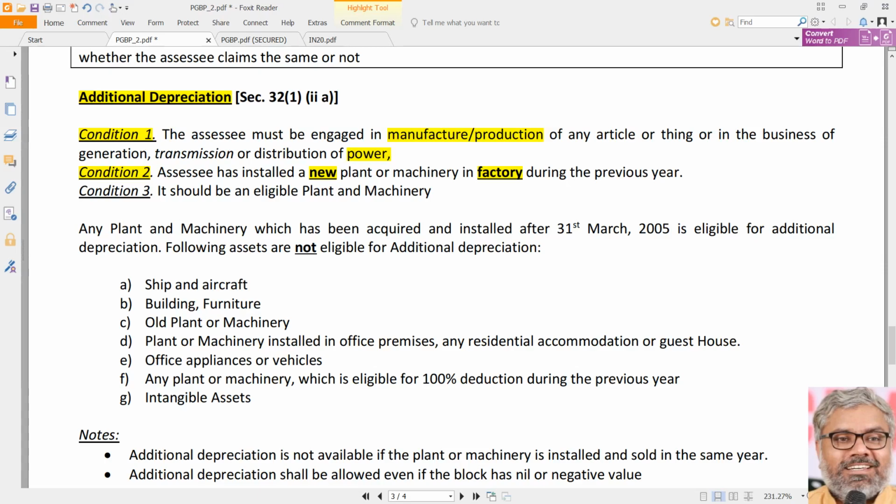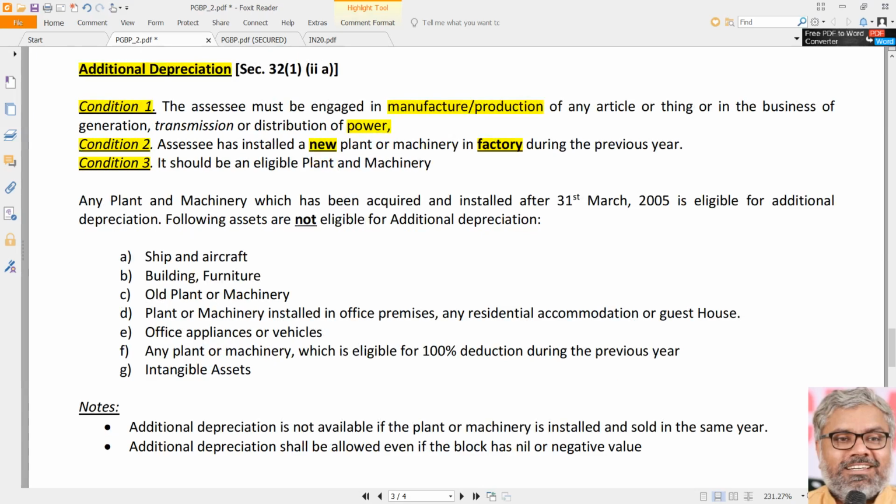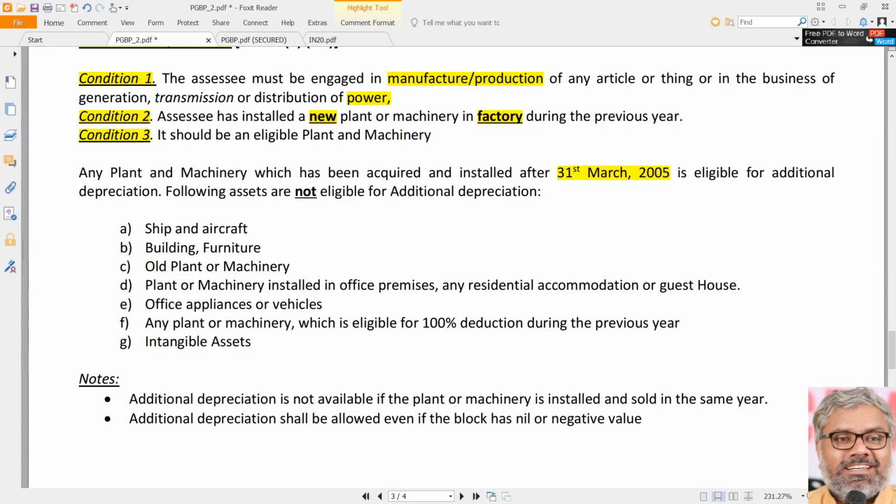And imagine plant and machinery is installed at somewhere in office. That is also not eligible. It has to be installed at the factory where the production actually happens, actual operations happen. There new machinery has to be installed. Purchased and installed naturally. And naturally it should be an eligible plant and machinery. The question comes, sir, what is eligible plant and machinery? Simple, anything which is acquired after 31st March 2005. You don't need to remember that date. It is not required much. That will be eligible for additional depreciation. So that is called eligible plant and machinery.